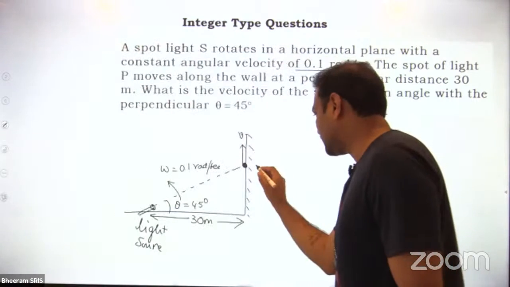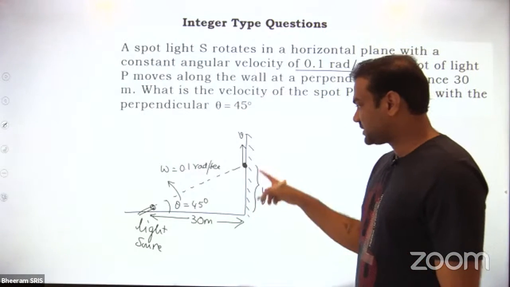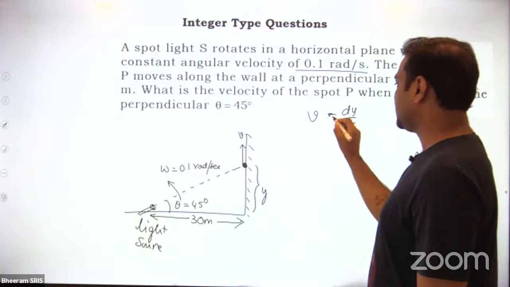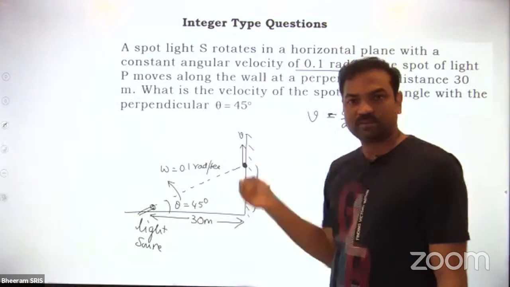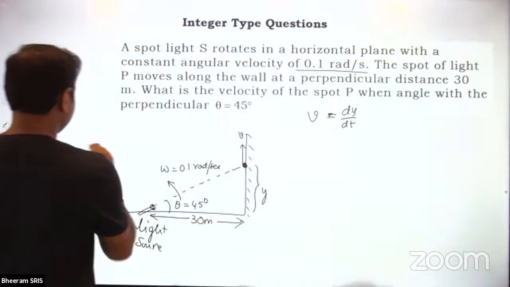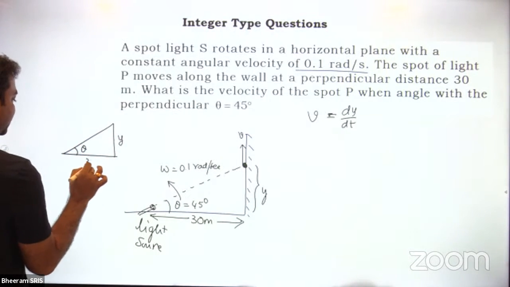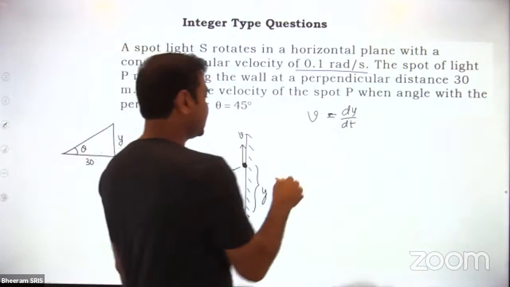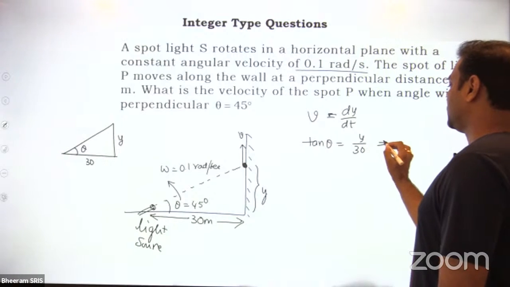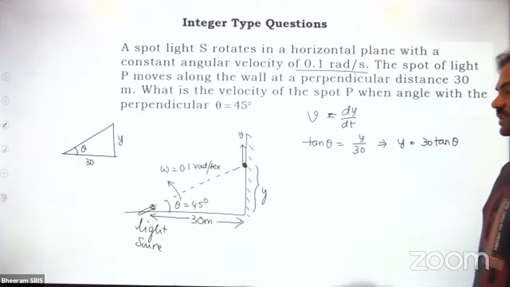So how to write down the v value? Let us say this distance I'm taking as y. If this distance is y, what is the v value I can write down? V value we can write down dy by dt. Change in y by change in time will give you velocity of the spot. Then what is the y, theta and 30 relation? See, we have some triangle like this. This is theta, this is y, this is 30 meter. Then what is the relation I can write down? Tan theta is equal to y by 30. Okay? This I have done in theory part also. Y is equal to 30 tan theta.